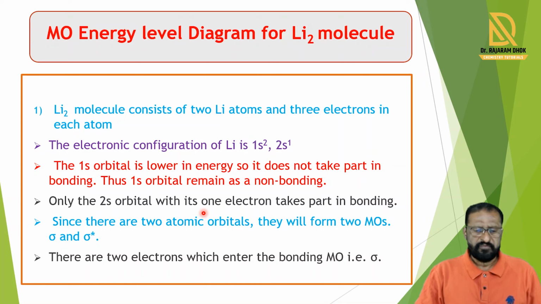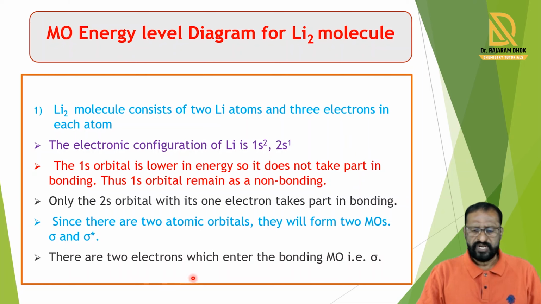So in the lithium molecule, there are two atomic orbitals, that is 2s1 of the first atom and 2s1 of the second atom. They combine and form two molecular orbitals, one is sigma and the other is sigma star.